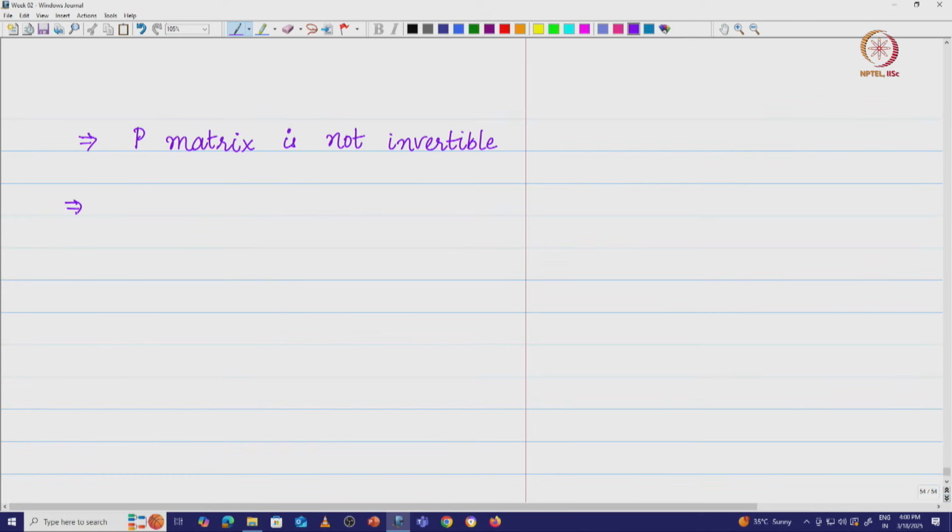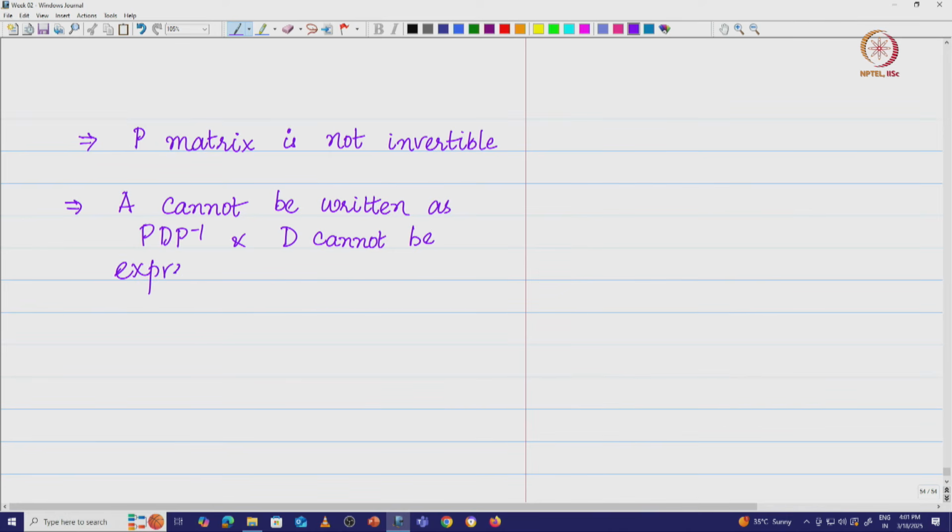This implies A cannot be written as P D P inverse, and D, the diagonal matrix, cannot be expressed as P inverse A P, which means the matrix A is not diagonalizable.